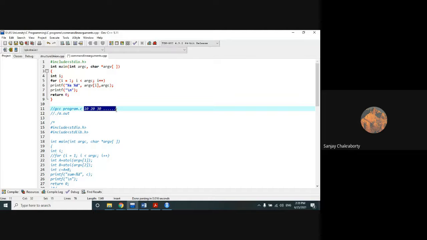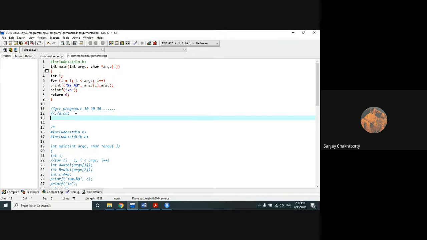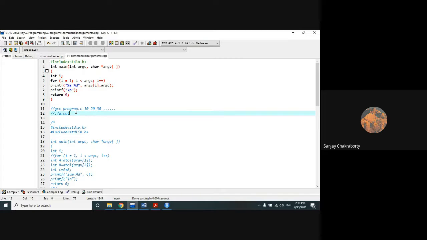So I think you can understand the difference. A compile time input is given while you are writing the program. The runtime input is given after ./a.out, when the program will demand that input from you. And in case of command line input, while you are calling your program for the compilation, along with the compilation command, you will have to provide a number of inputs as per your requirements.